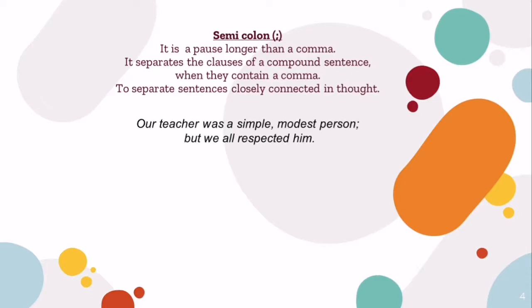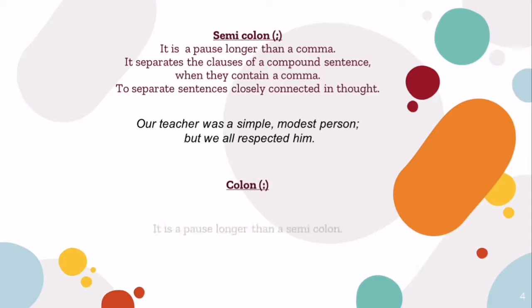Our teacher was a simple, modest person. See, this is the first sentence, that is a complete sentence. It contains a comma, followed by a semicolon, but we all respected him. Means these are two sentences talking about the same person and are being separated by a semicolon.